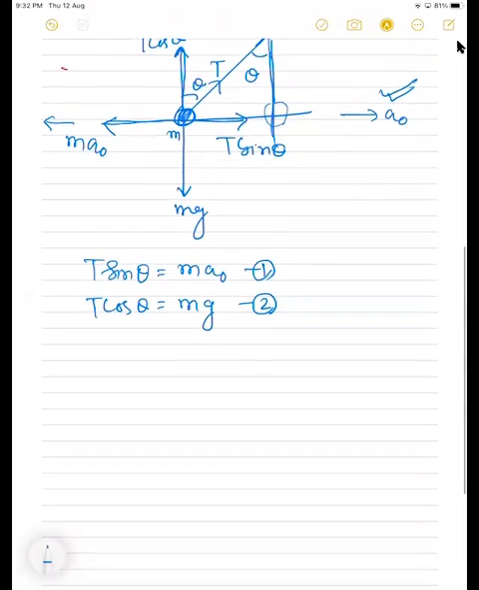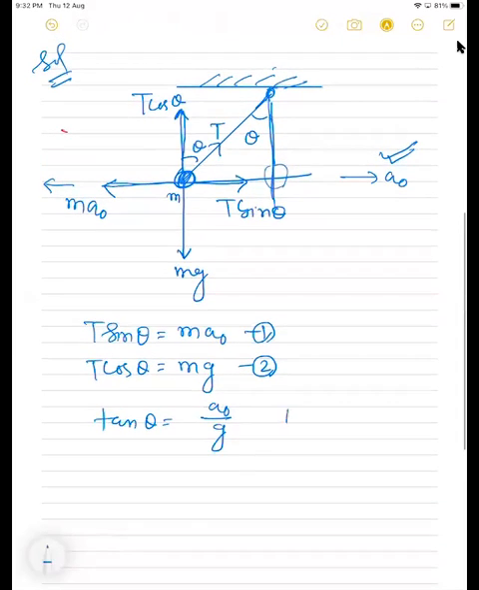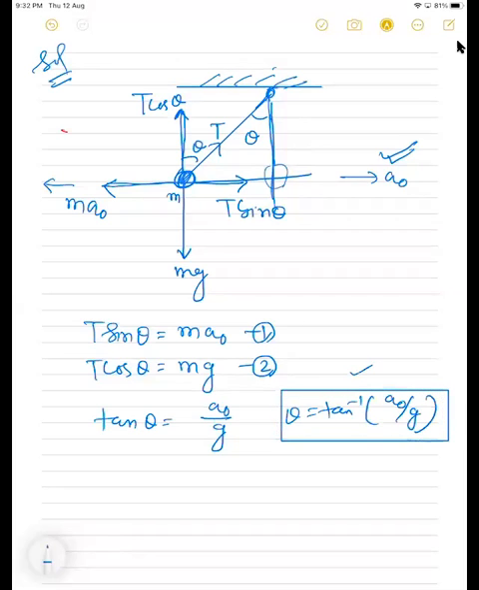If you divide both equations, T will be cancelled, then tan theta is equal to a naught by g. So from this case, you get theta is equal to tan inverse of a naught by g. Students, you got the value of theta, and that theta angle is with the vertical, right?